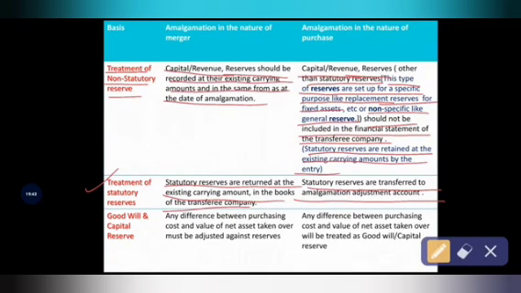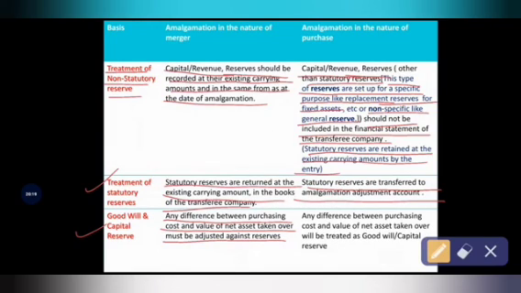Okay, so the next difference is based on goodwill and capital reserve. See, amalgamation in the nature of merger: if there are any differences between the purchase consideration or purchase cost and the value of the net assets taken over, they must be adjusted against the reserves. See, this is a very important difference. Under amalgamation in the nature of merger, when will we get the difference? That is when the transferor company transfers its assets and liabilities to the transferee company.